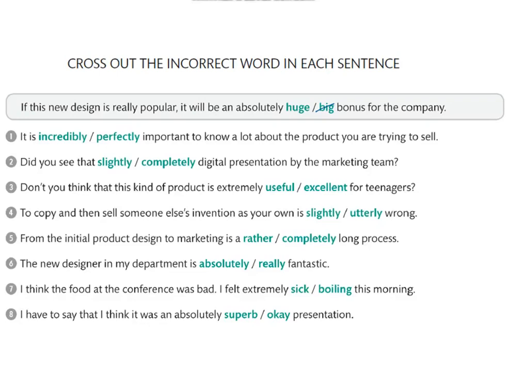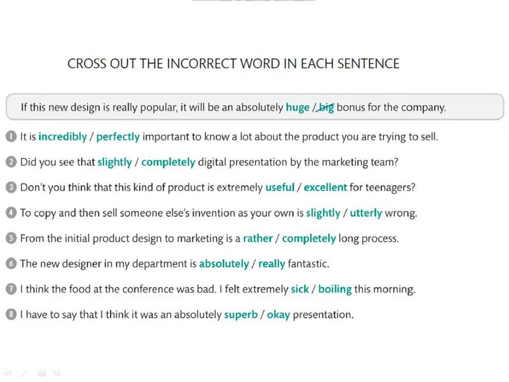Number 1: it's incredibly important to know a lot about the product you are trying to sell. Number 2: did you see that digital presentation by the marketing team? Did you see that completely digital presentation by the marketing team?